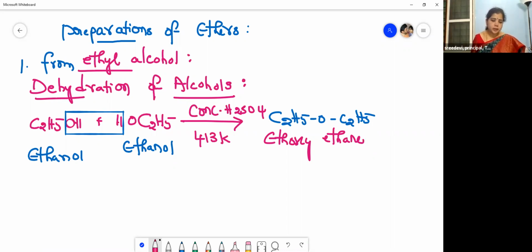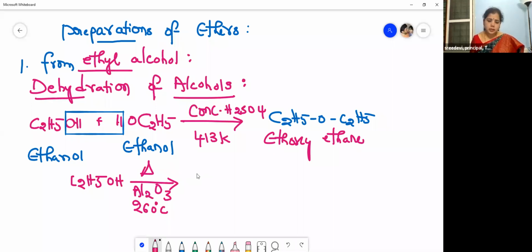This is also from ethanol, and the reagents are different. Ethanol, when heated with alumina, Al2O3, at 260 degrees centigrade, gives our diethyl ether. And what is eliminated again here? H2O.